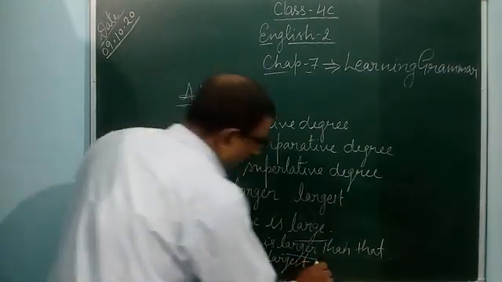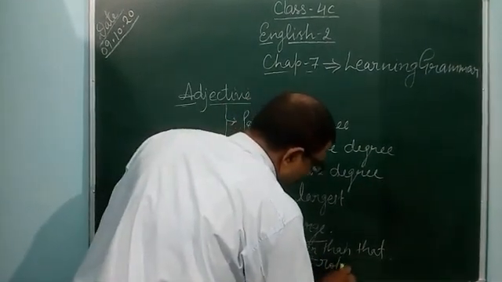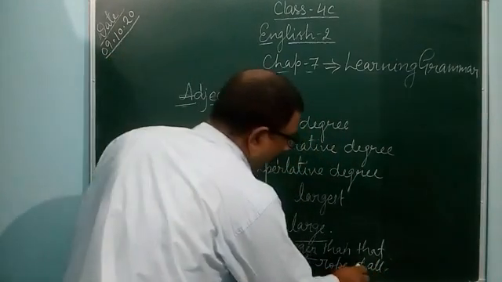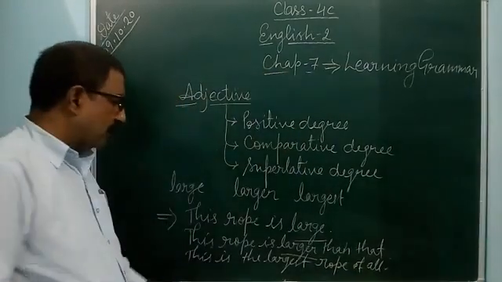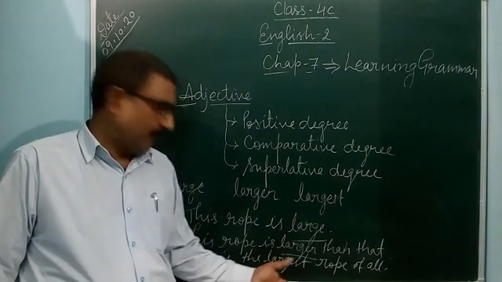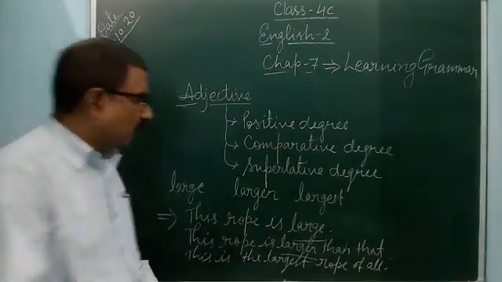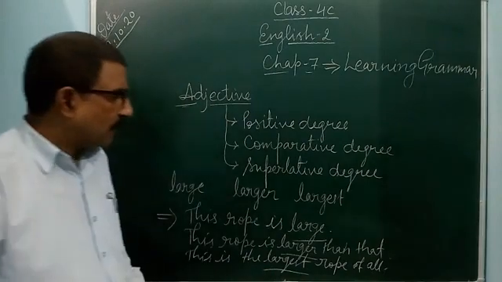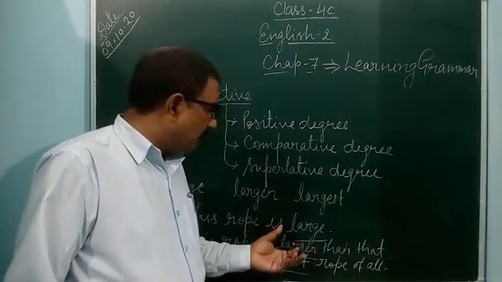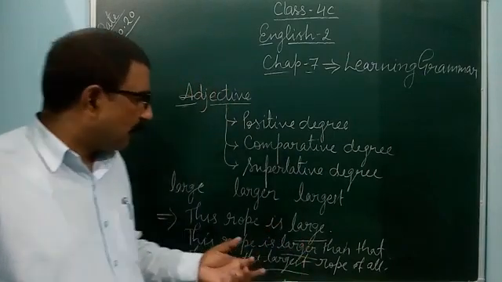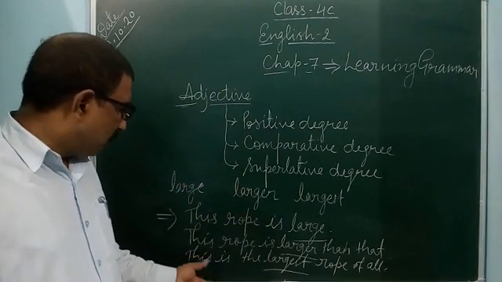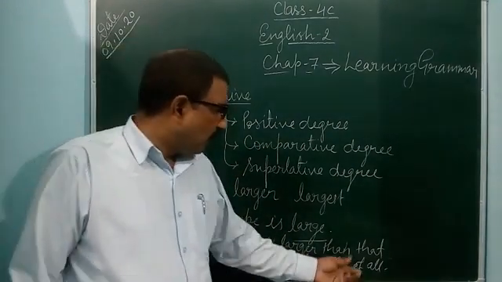This is the largest rope of all. It means you are counting the merit of that rope in the largest form. You are listing the characteristics of the rope, and from all you are picking that one, this one. So this is the largest rope of all.